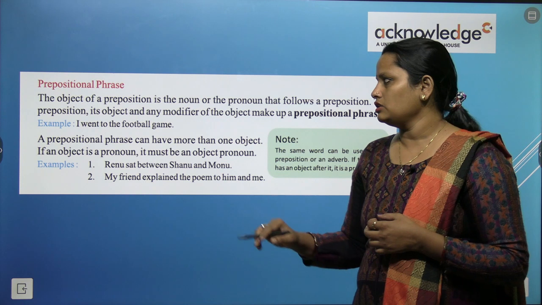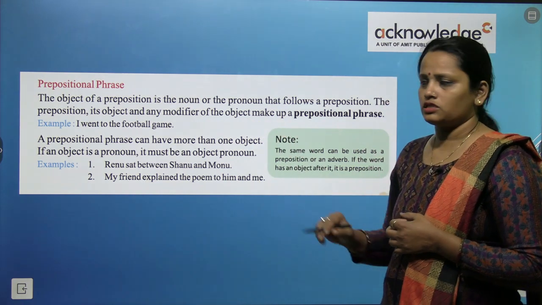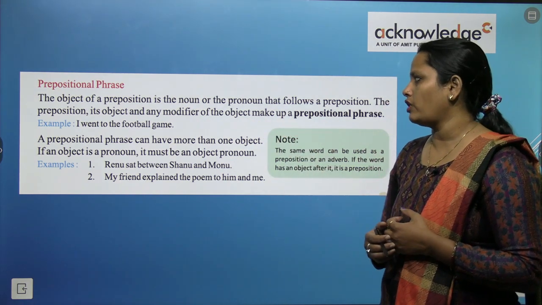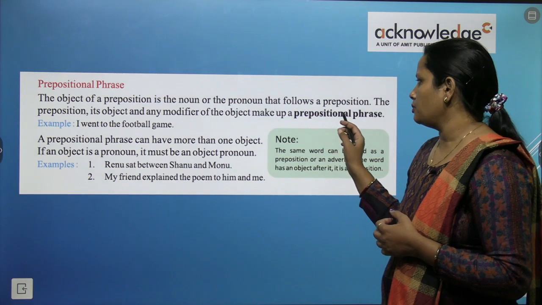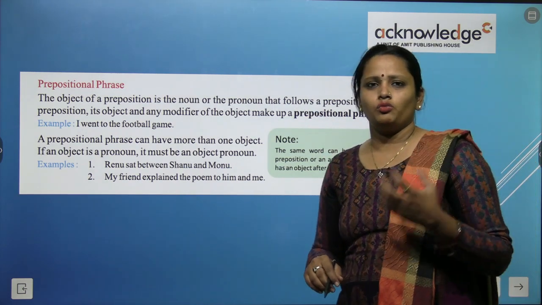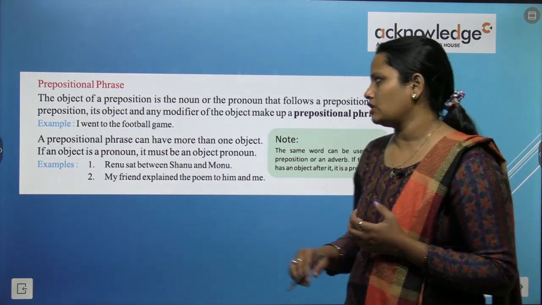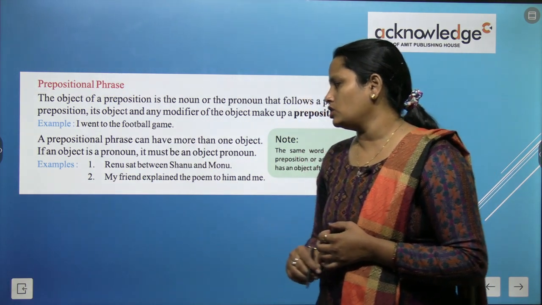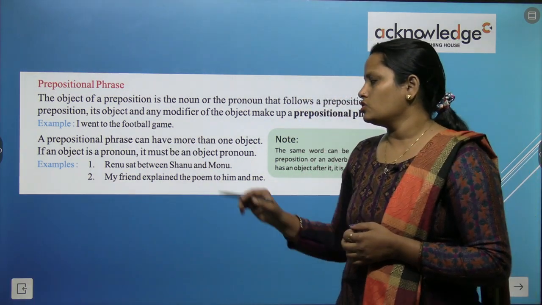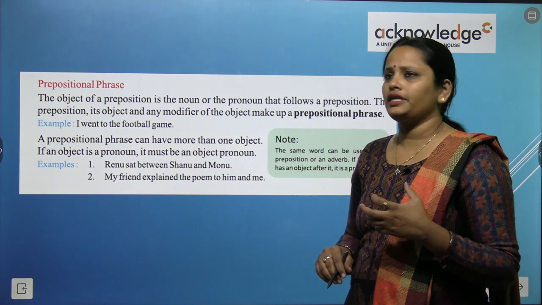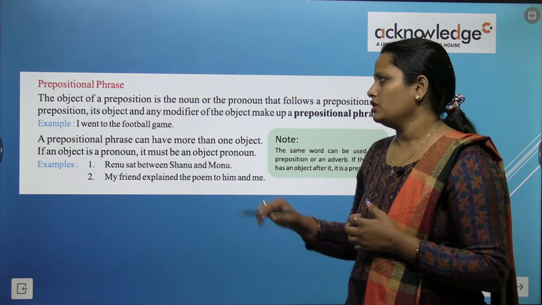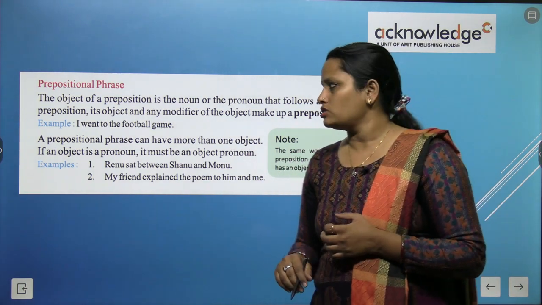The preposition, its object and any modifier of the object make up the prepositional phrase. So ये तीनों मिलके prepositional phrase बनाते हैं. I went to the football game. So यहाँ पे sentence है मैं football game में गया. So here to is used.